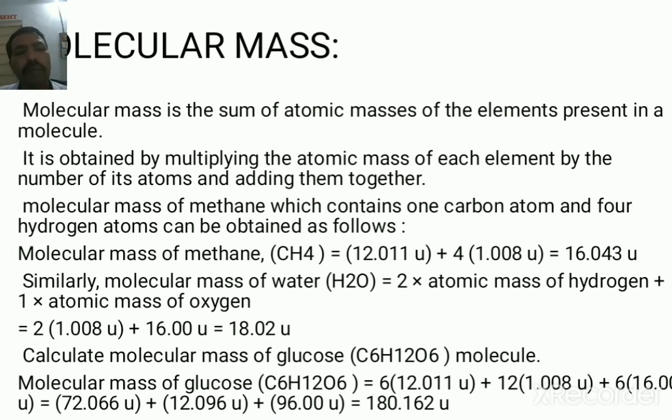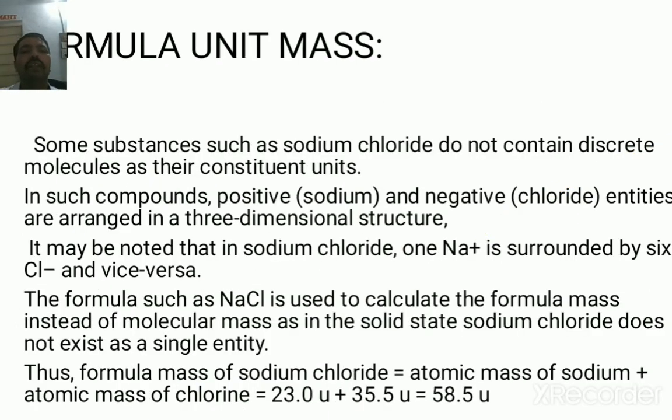Glucose has the molecular formula C6H12O6: 6 into mass of 1 carbon, 12.011 u, plus 12 into mass of 1 hydrogen, 1.008 u, plus 6 into mass of oxygen, 16 u, and the total is 180.162 u.